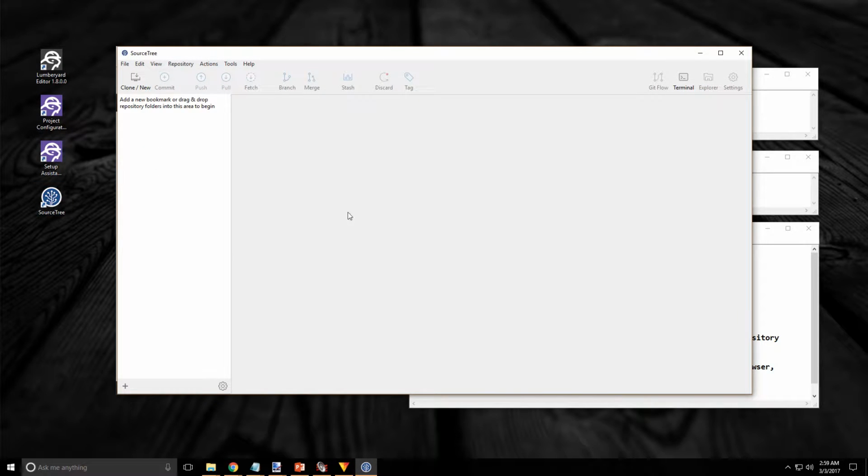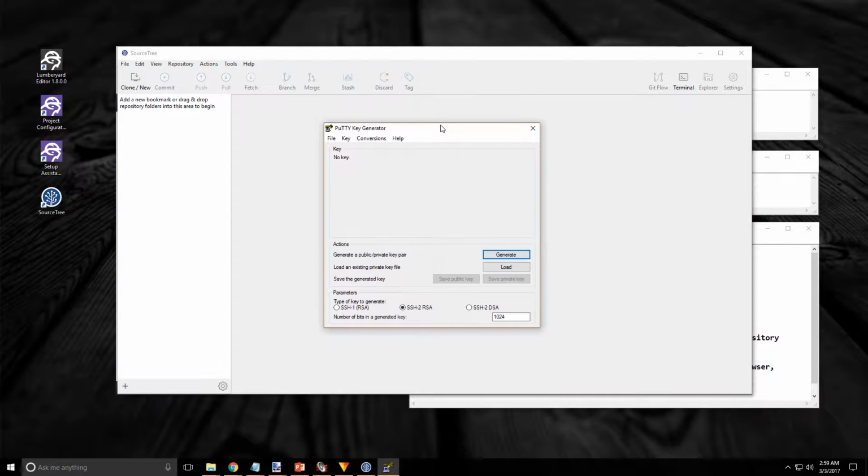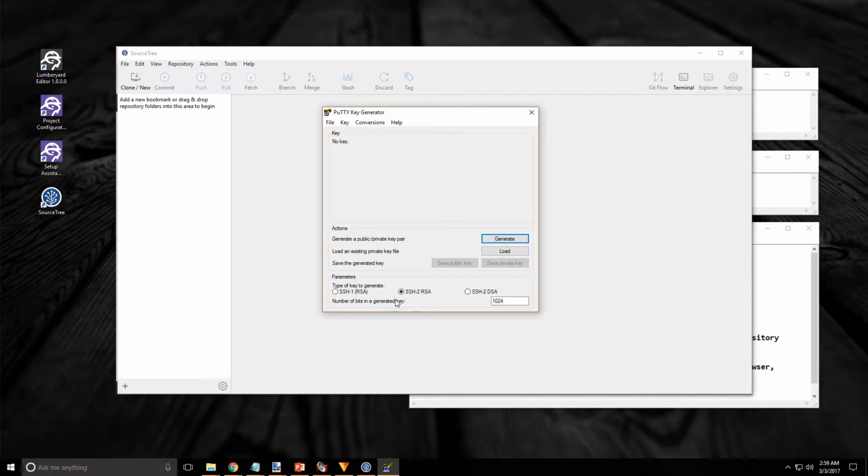SourceTree has a utility, a tool we can use to set this up. Underneath Tools, Create or Import SSH keys. Here we are. Make sure the SSH-2 RSA is selected and change the 1024 to 2048. Once you've done that, all you need to do is click on the Generate button and then give it a little bit of randomness by moving the mouse over the blank area.